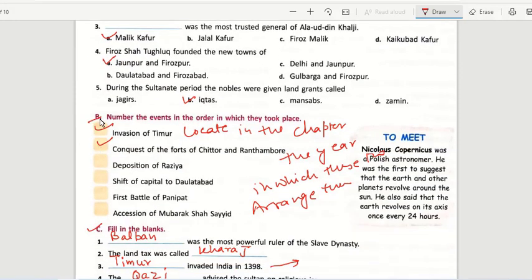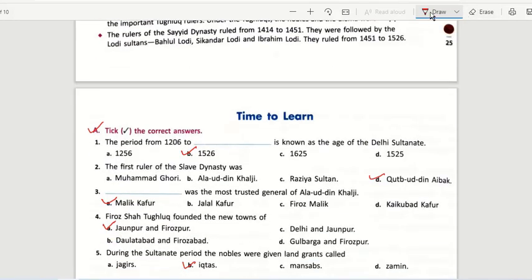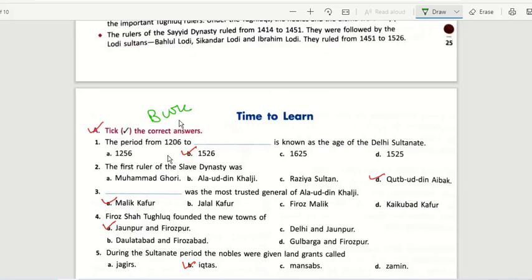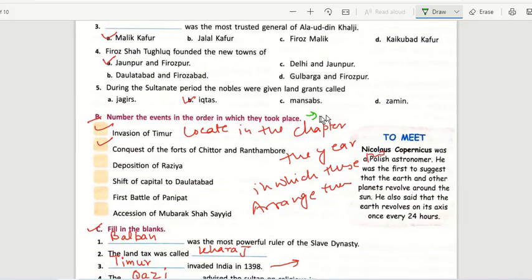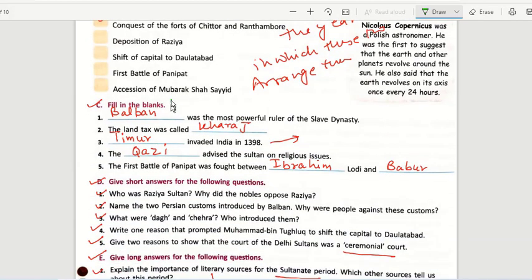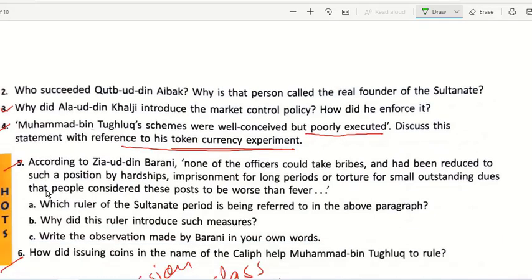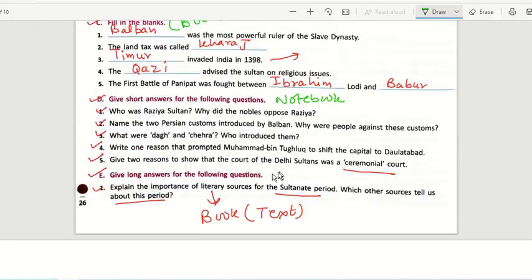Let me just hold on a second. Okay, book. Okay, all right. Now this also has to be done in the book, and section C also has to be done in the book. Then from here you will be doing in the notebook. And then in the second section also, like short answers, this also has to be done in the notebook. Okay, that would be all for now. We will just continue in the class.